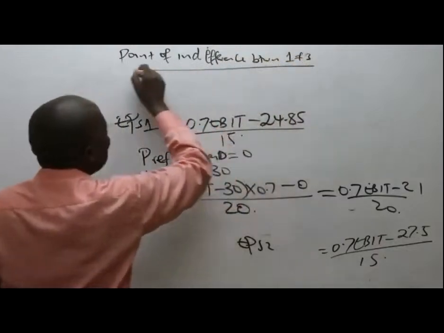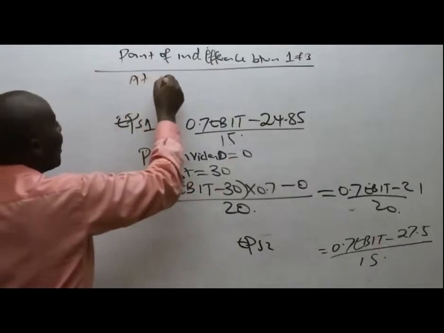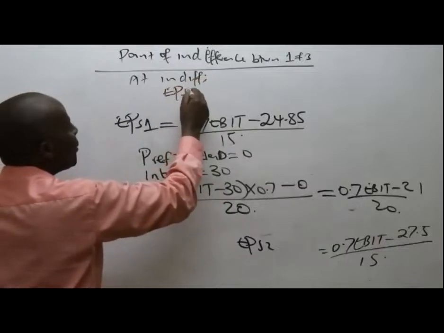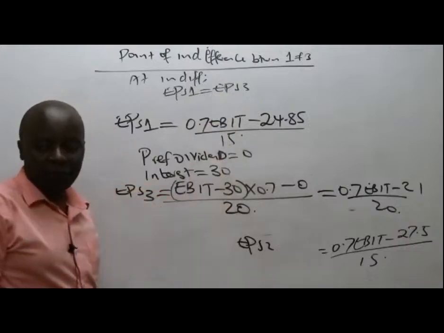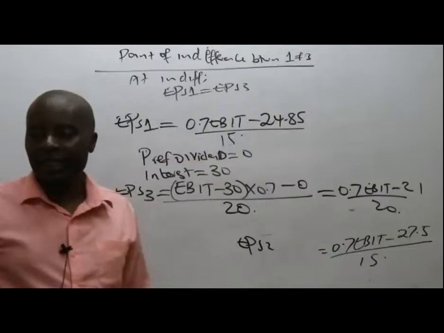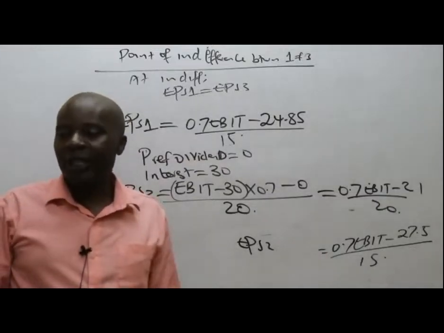So what I'll do is say that at indifference, EPS 1 equals EPS 3.